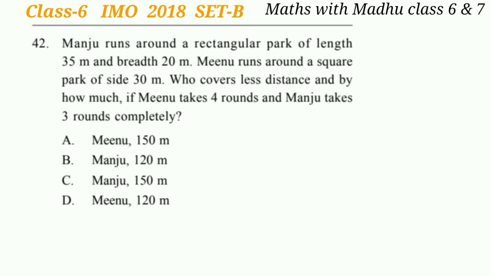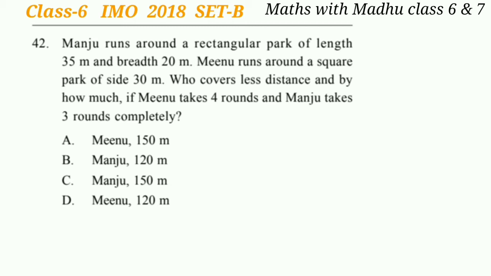Now question 42. Manju runs around a rectangular park of length 35 meter and breadth 20 meter. Minu runs around a square park of side 30 meter. Who covers less distance and by how much? Minu takes 4 rounds and Manju takes 3 rounds completely.